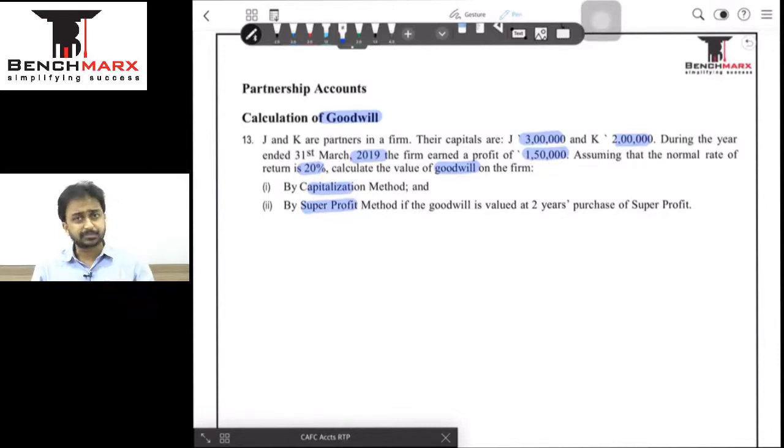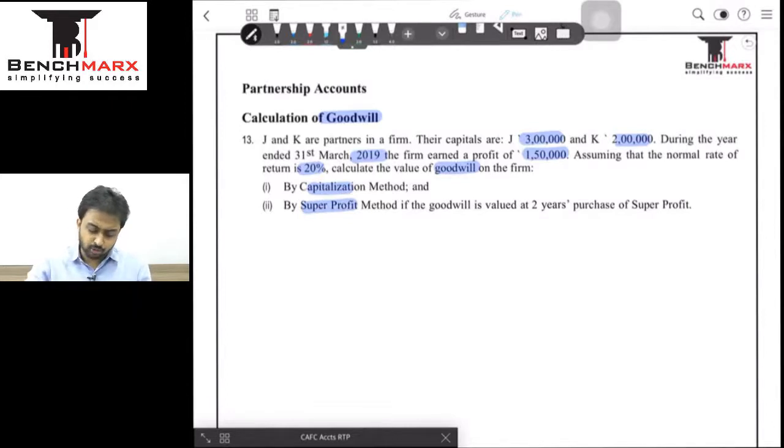Now as per capitalization method, what we have to compare is what is the capital of this firm vis-a-vis what is the capital of the industry on an average, taking into account the rate of return as well. And if we earn the same amount of profit with lesser capital, then in that case the balancing figure is my goodwill. That is my capitalization method. We find out what capital we have, we find out what capital we should have had, and in case we are earning the same amount of profit by employing lesser capital, then the balancing figure is our goodwill.